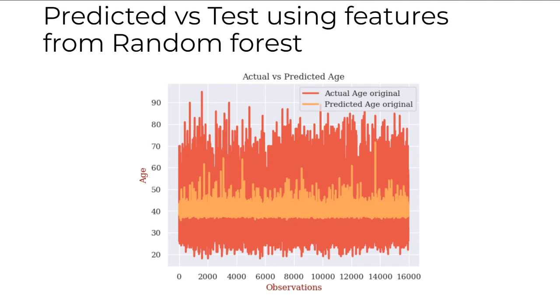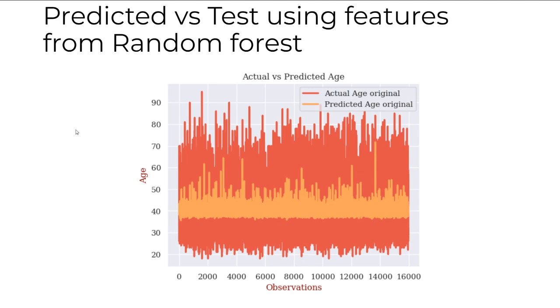Moving on, we have generated a line plot that compares the actual test data against the predicted values obtained from our model. So upon observing the plot, we notice that there is a difference between actual and predicted values. Actual values span a range of 20 to 95, but the predicted values are specifically between 35 and 60. So this discrepancy between actual and predicted ranges suggests room for improvement. It is evident that our model isn't precisely capturing the entire variability present in the target variable.